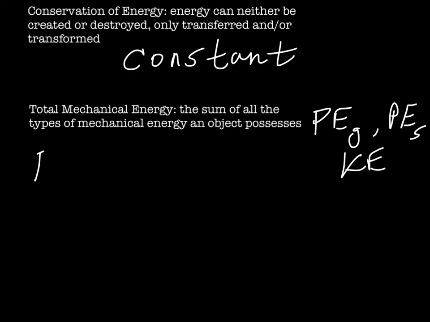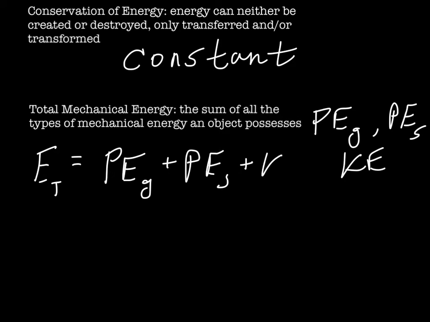So we can write an equation: E_T, the total mechanical energy, equals the gravitational potential energy, plus the elastic potential energy, plus the KE, or kinetic energy.